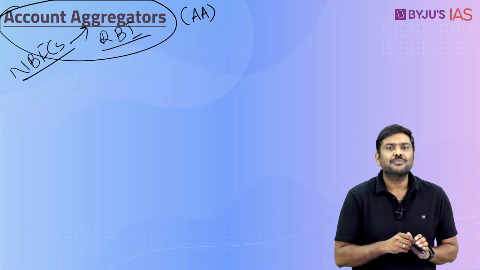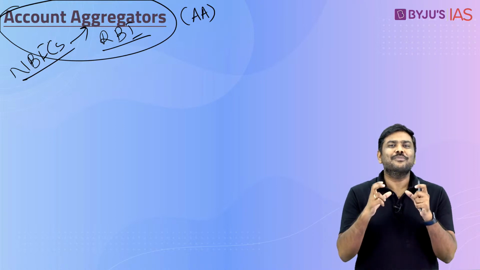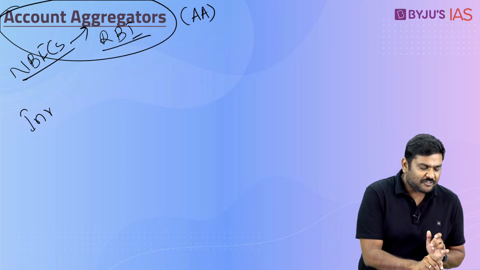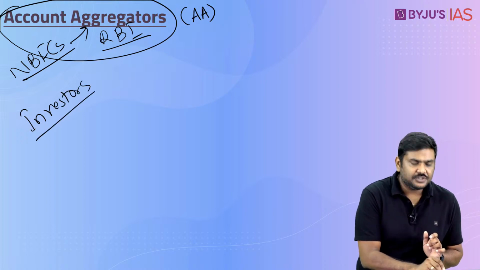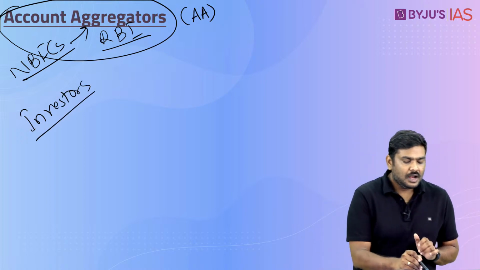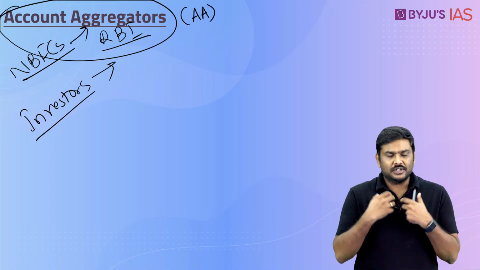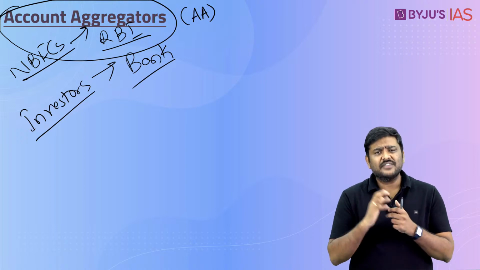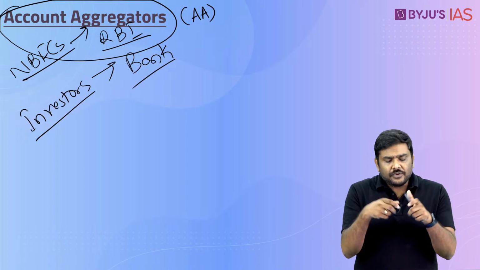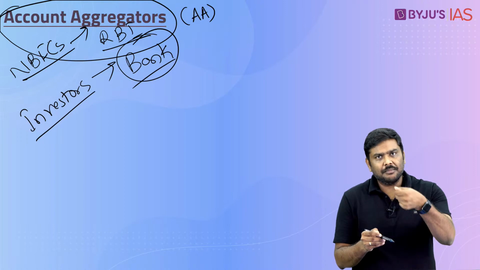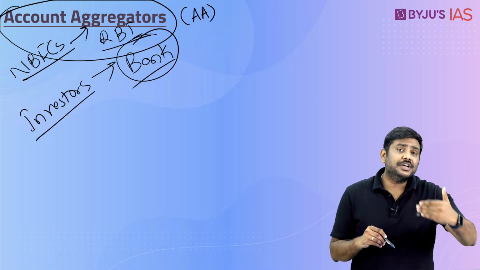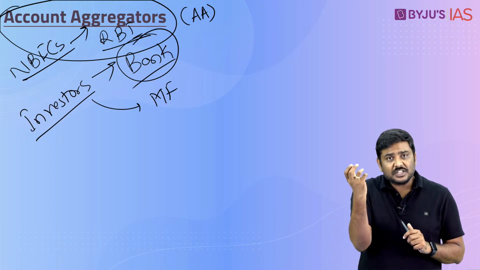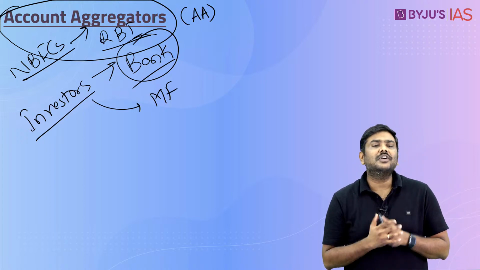This is the first point. Now you will simply ask me a question, sir, what do you mean by account aggregation here? Right now, as an investor, I have made investment in different instruments in the market. For example, I would have kept certain amount that I have earned in the form of a bank deposit, let's say FD or savings bank account. Now this particular information is lying with a particular bank. Now imagine, in addition to this, I have also made investment in mutual funds, but this investment information is lying with a mutual fund company.